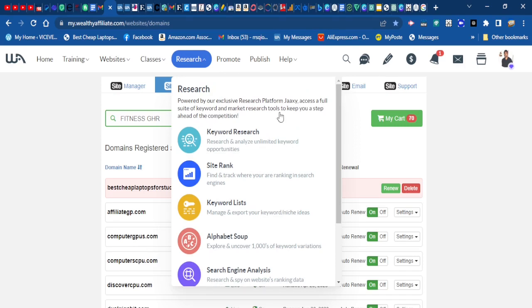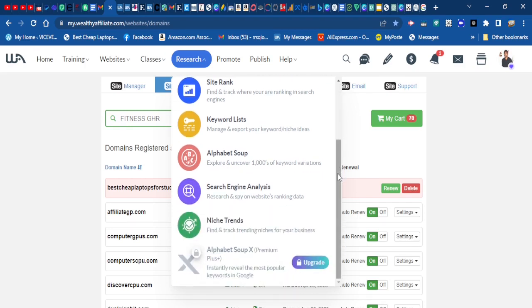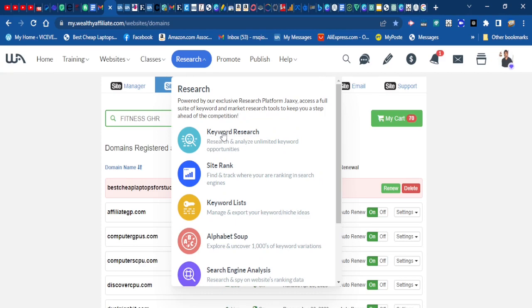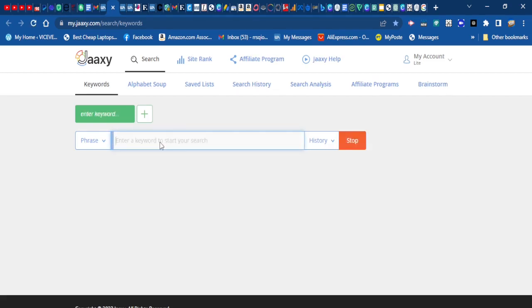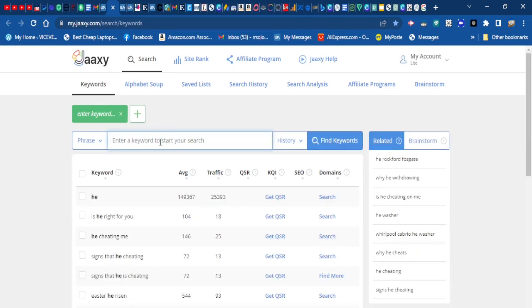Let's say I want to look for keyword research. You can just go from here. For me, I want to look for domain, so let's go from here also. Right in this box, you can type the domain name that you want to change. If you want to change your domain name, you can type the name that you want to change to.